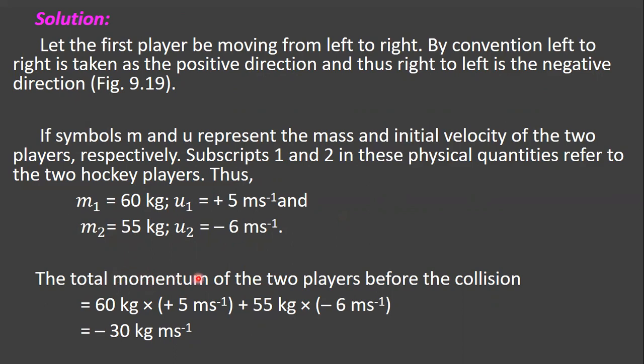Now the total momentum of the two players before collision is m1 u1 plus m2 u2, that is 60 kg into 5 meter per second plus 55 kg into minus 6 meter per second, which equals minus 30 kg meter per second.